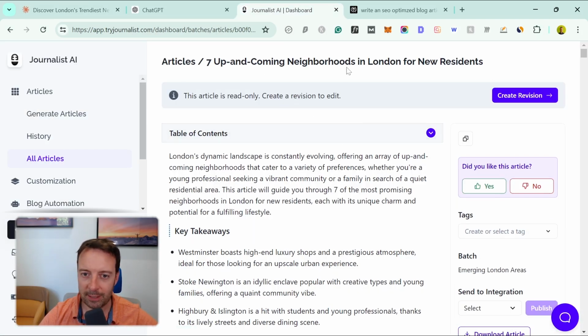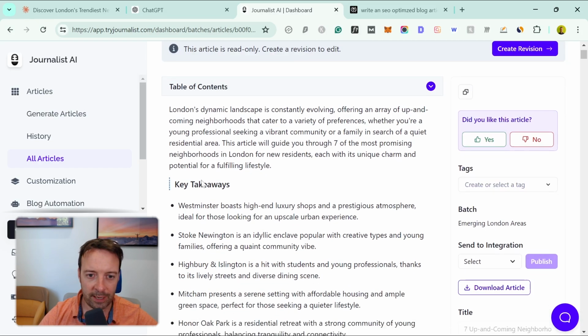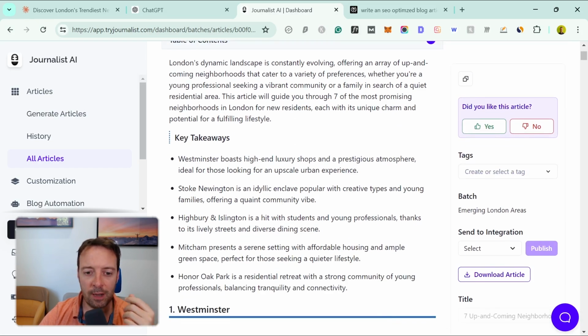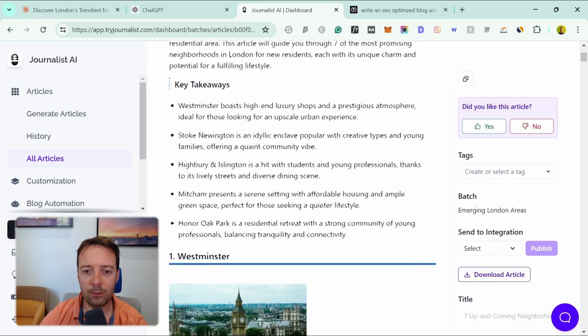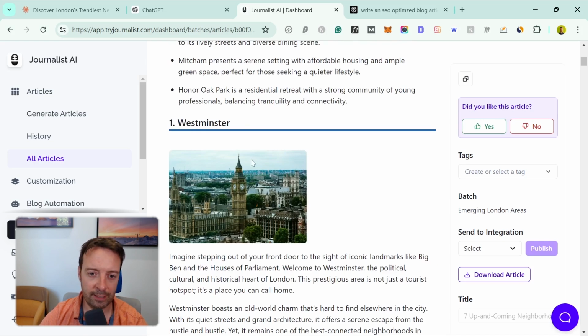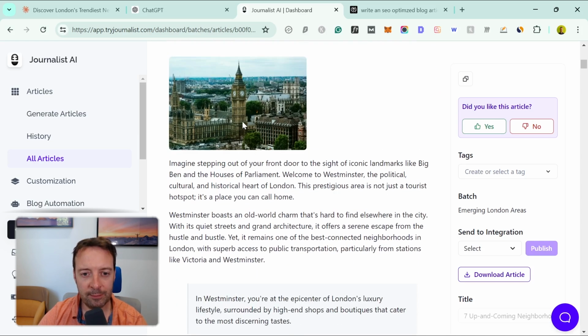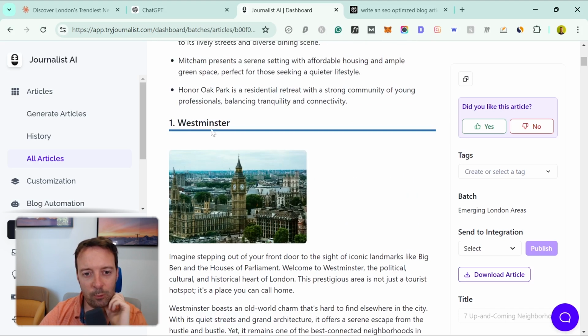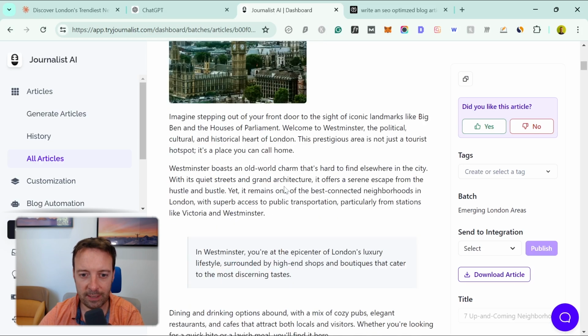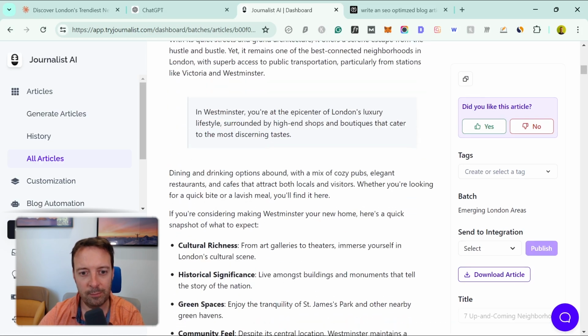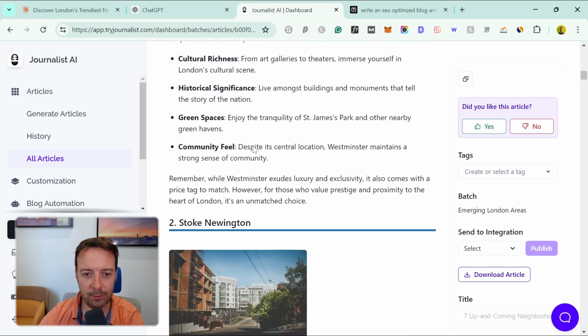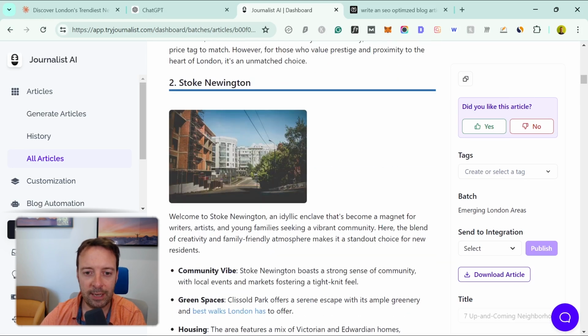So again, I just put in the keyword here and what we get here is a much more thorough article, right? So we got the key takeaways section here and everything is broken into the different sections, right? So we also get images, right? I wasn't too happy with Westminster, to be honest, because I don't really think that's an up and coming trendy neighborhood. It's right in the center. But as you can see, there's much more information about each neighborhood.